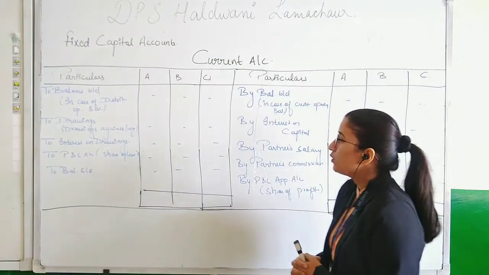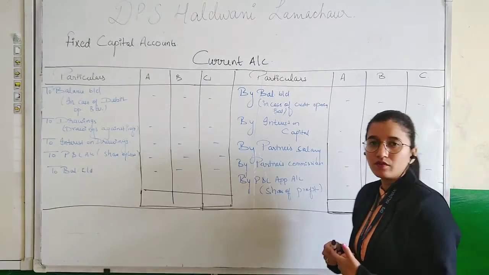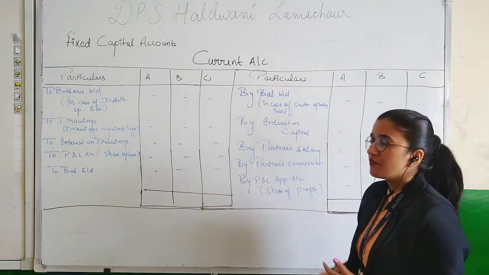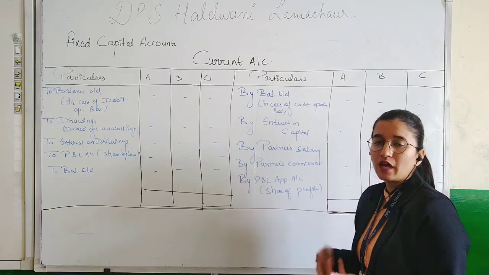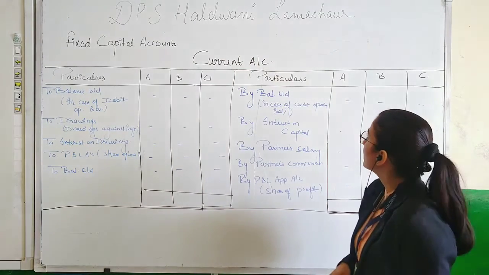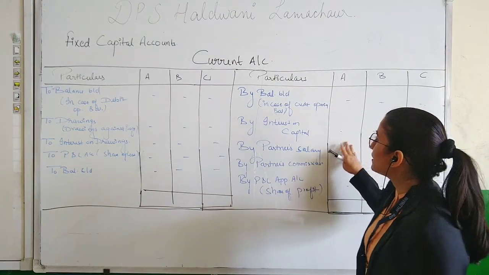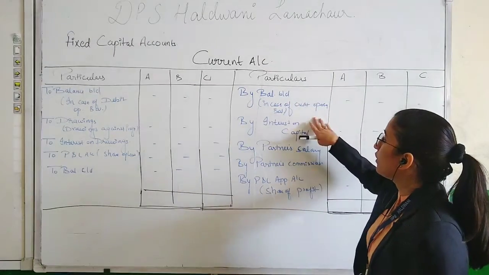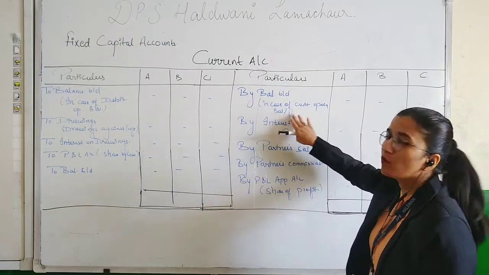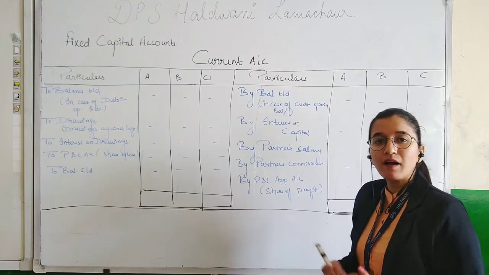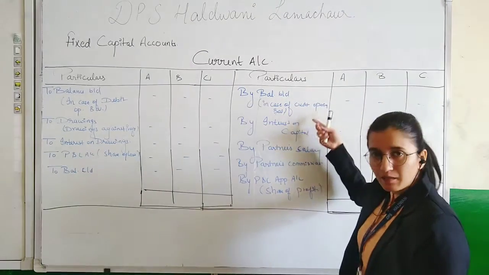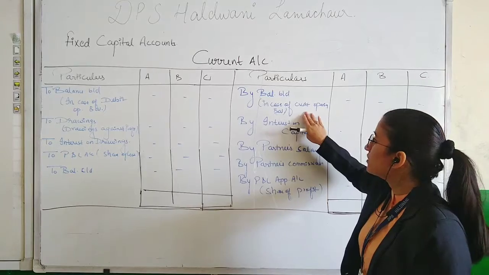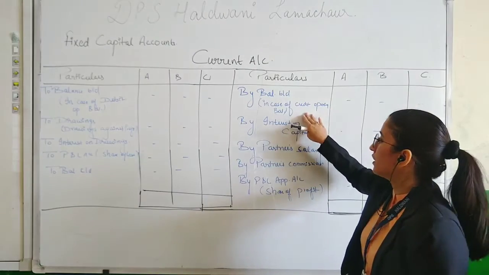And here is the format of current account under fixed capital account method. In current account we generally record all the entries related to salary, commission, or interest on capital to the partners. On credit side of current account we record by balance brought down in case of credit opening balance. Cash opening balance is recorded in capital account, but credit opening balance will be recorded in current account.